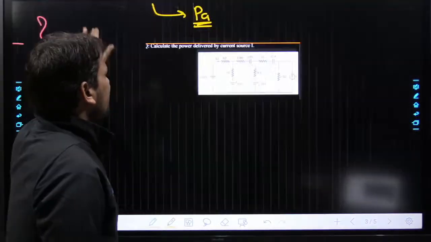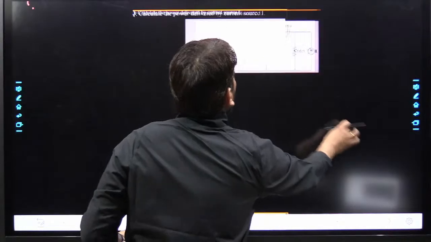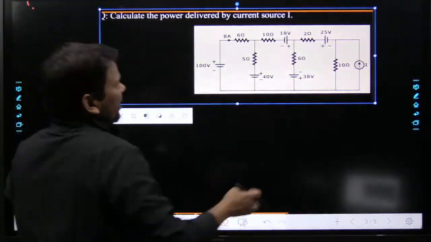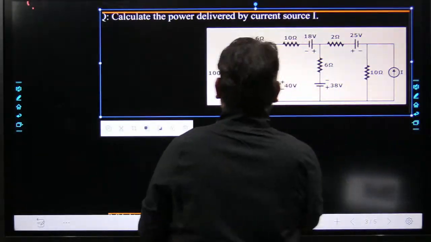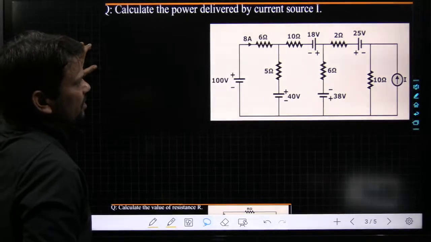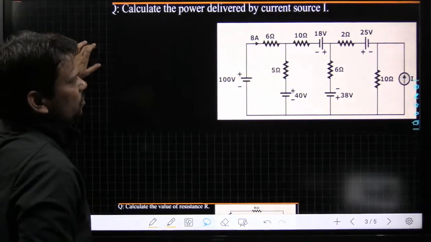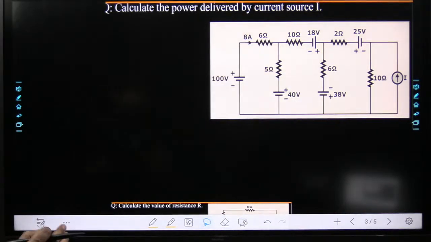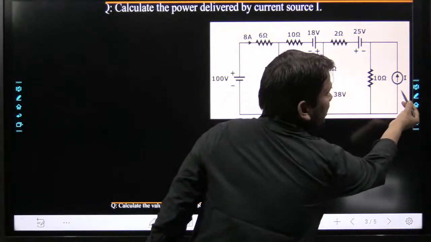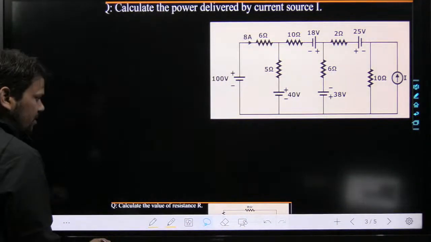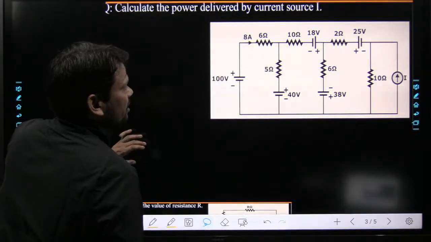Yeah, this is our first example, and you can apply KCL, KVL or any other method, whatever you know, but at least follow whatever we have discussed in the 2D lecture. So this is your first example. Calculate the power delivered by the current source I. Start your job.